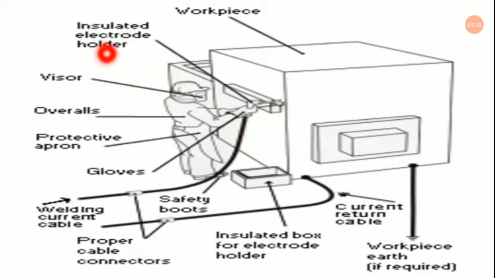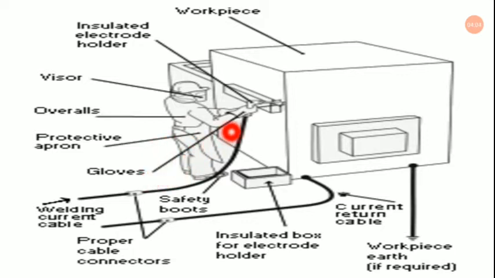It has an insulated electrode holder, so that there should be no hazardous effect of the welding operator getting electrocuted by the high voltage electricity. So this is the welding goggles or helmet, and this is the overalls. This is the protective apron, as you can see.